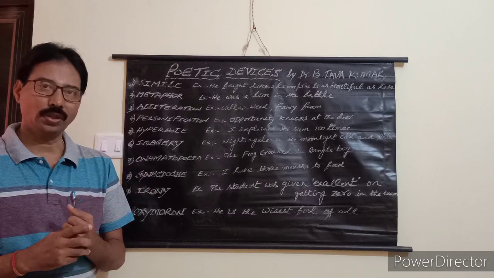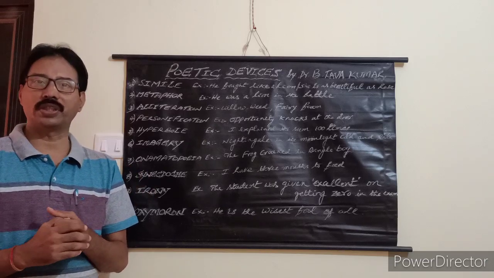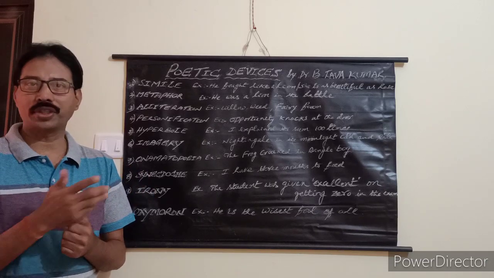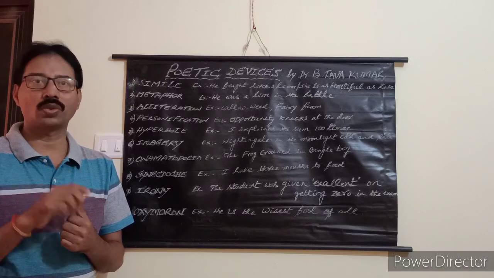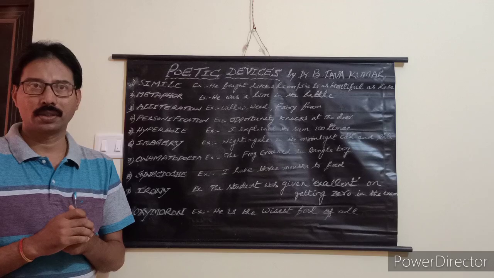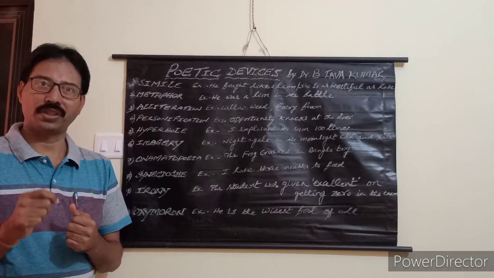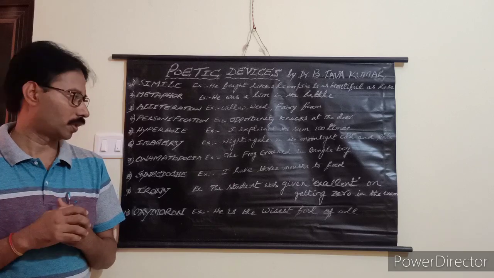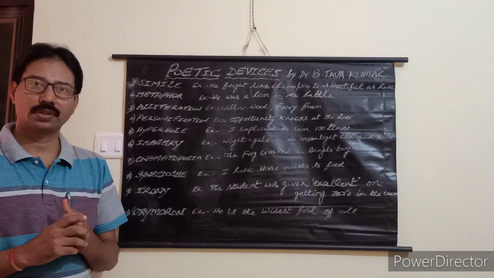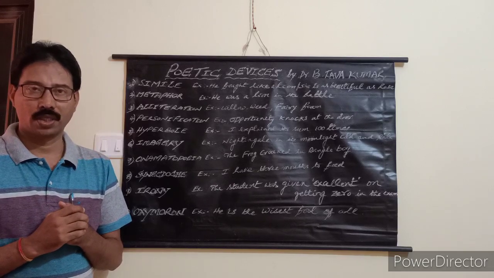Here is another example. The frog croaked in Bengal bog. Croaking is frog's sound. The word is similar to the sound produced by the object, thing or the creature. That is onomatopoeia. The next one, synecdoche.